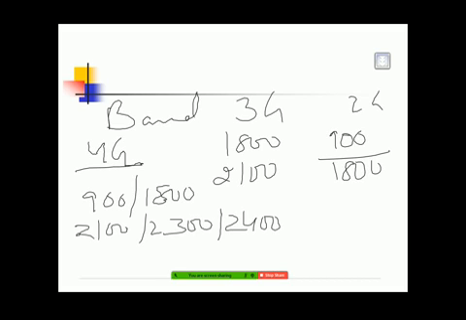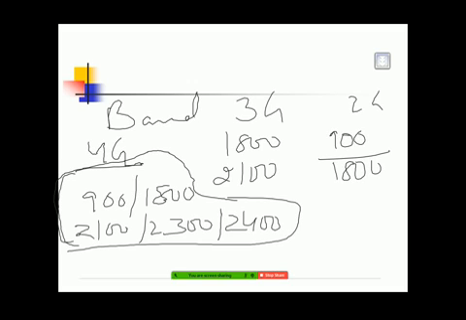That means 4G technology works on all bands.